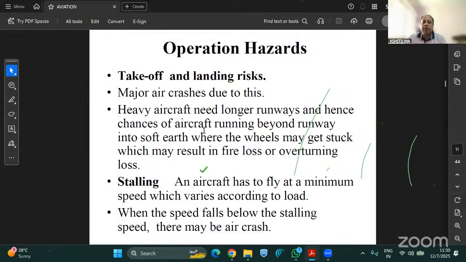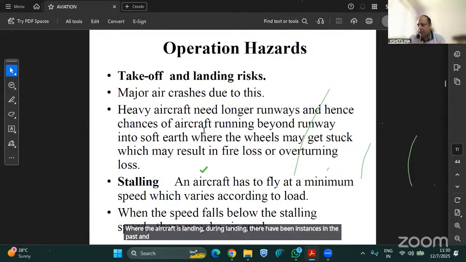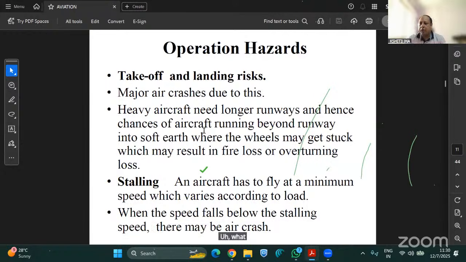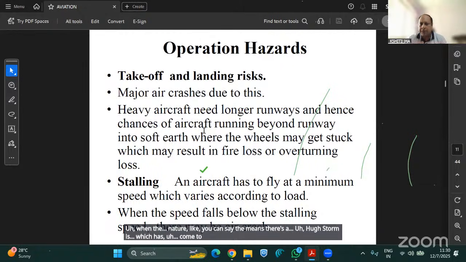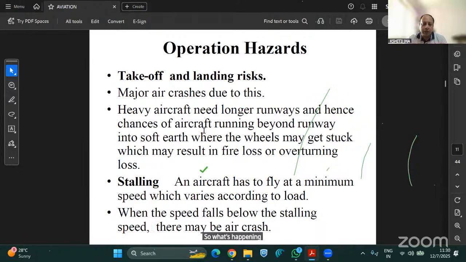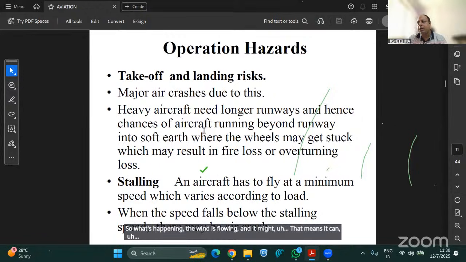Now, sometimes during landing, there have been instances in the past, and very recently also it happened. During bad weather, when there is a huge storm at the airport, the wind is blowing and it can alter the aircraft operation.